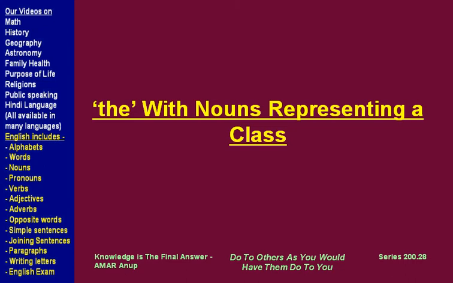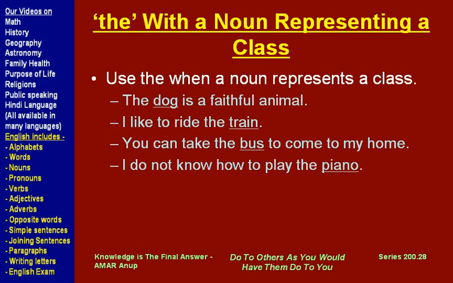Now let's look at the use of "the" when the noun is representing a class. We use "the" when the noun is representing a class.